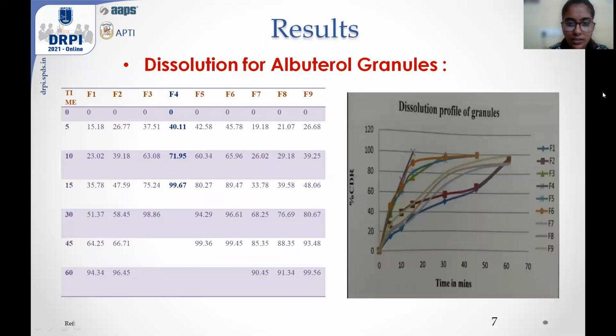Coming to in vitro dissolution of albuterol granules. For all the 9 formulations, I calculated in vitro dissolution rates. And among all the 9, I found F4 formulation released almost 100%, that is 99.67% of the drug release, within just 15 minutes. So I conclude that F4 is the best formulation which dissolves within a very short period of time, that is 15 minutes. And I took F4 formulation from this.